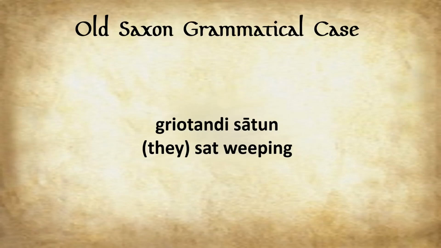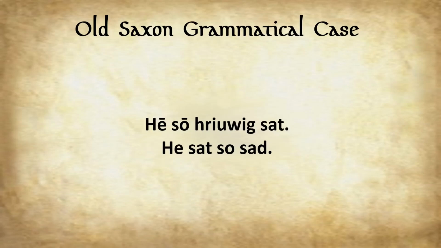And we know it's they because satun is past plural, right? But what is in the nominative in the Old Saxon? Well, it's griotande. So that is our nominative, right? Because it's describing the subject, the weeping they, if you will. So next we have he so riuich sat. He sat so sad. So what is the subject here? The subject is he, and then we've got riuich, which is an adjective going along with the subject, he. So he sat so sad.